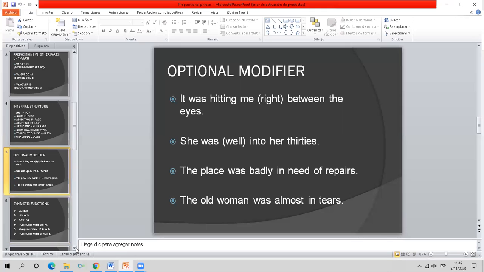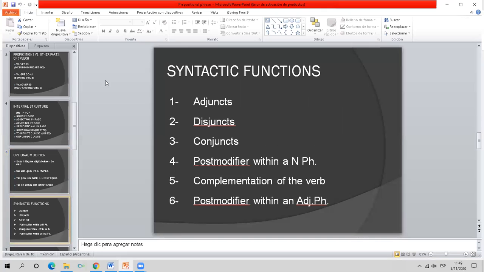So let's not be afraid of finding a modifier within the prepositional phrase. As regards syntactic functions, we know that prepositional phrases may realize adverbial function as adverbial adjuncts, adverbial disjuncts, or adverbial conjuncts, okay?